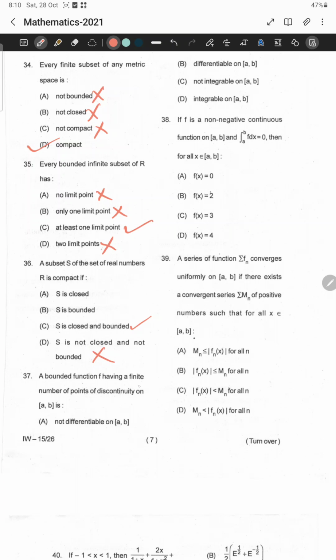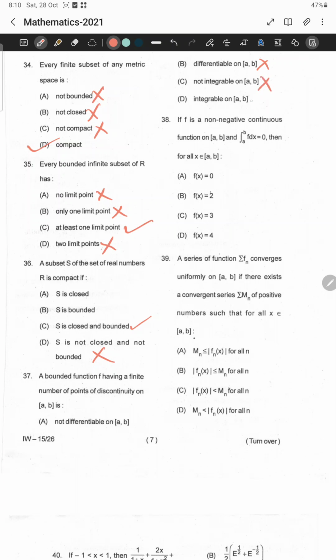Let us move to question number 37. A bounded function f having a finite number of points of discontinuity on [a,b] is not differentiable. This looks like true because a discontinuous function is not differentiable. But this is not true. Differentiable on [a,b], this is false. Not integrable on [a,b]: from Riemann integration we know that if a function is bounded and has a finite number of discontinuities, then it is integrable.